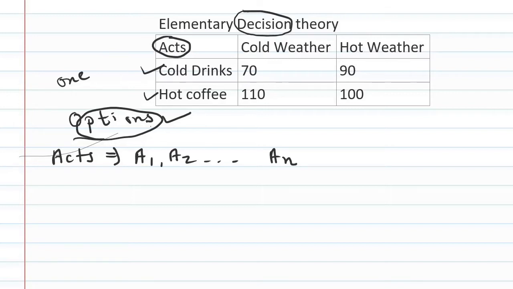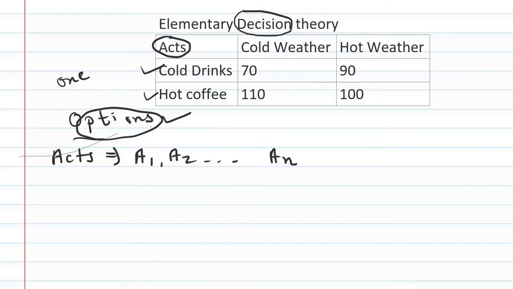After selecting the option, there are various types of events. I don't know in advance whether the weather will be cold or hot. I certainly do not have any idea about the future event. If the weather is cold, I can have different types of profits.